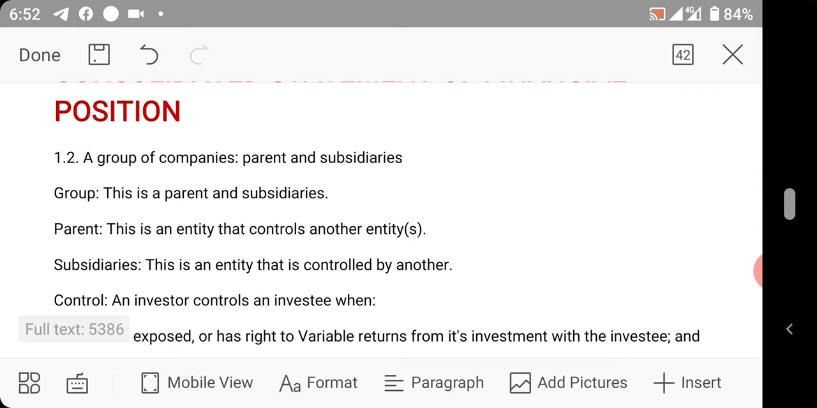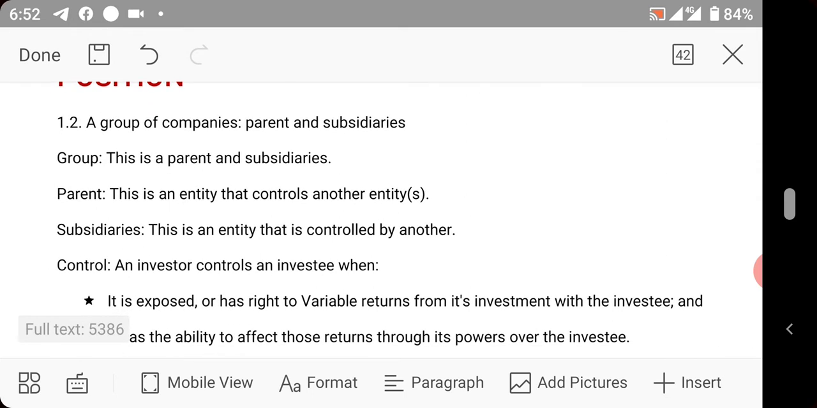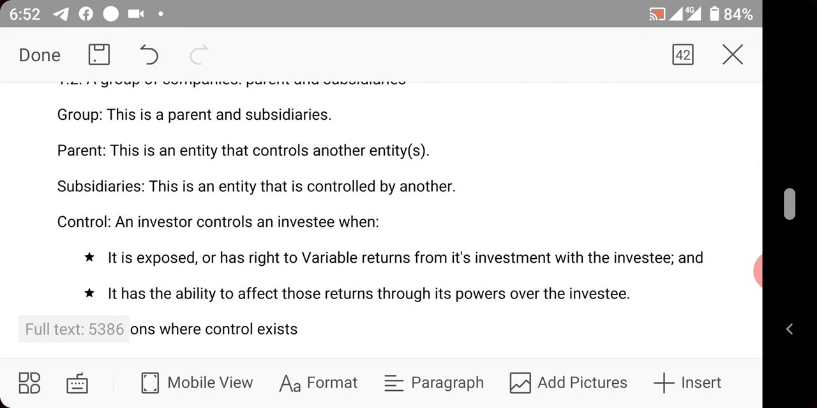Now, what is a group? We are going to be looking at the division of a group. A group is a parent and subsidiaries. A parent company is an entity that has control over another entity. A subsidiary is an entity that is controlled by another. For example, the wife is controlled by the husband, so the wife is the subsidiary while the husband is the parent.